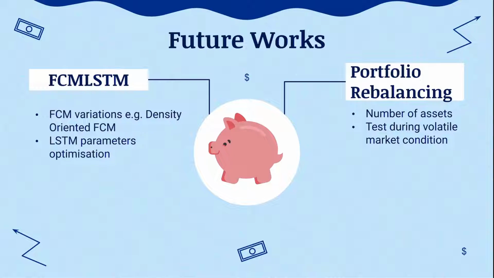Future works regarding FCMLSTM will be to look into variations of FCM such as density-oriented FCM and LSTM parameters optimization to obtain higher R-square values. For portfolio rebalancing, we can consider the number of assets used in our portfolio as well as testing during volatile market conditions where MACD may benefit from the wild swings in prices.